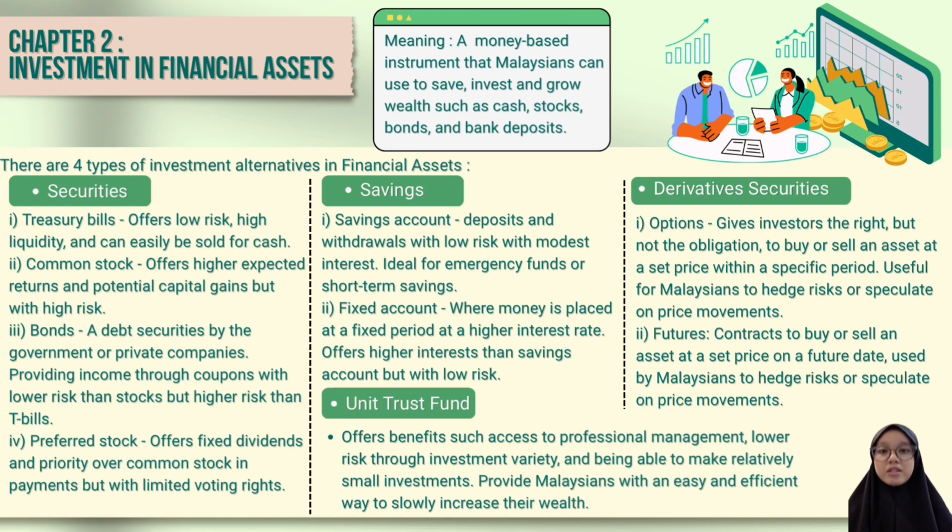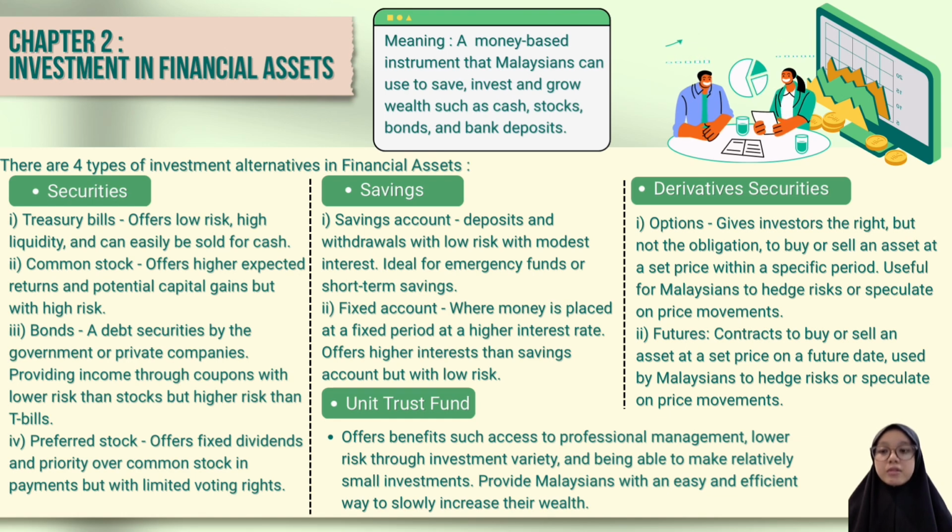The third investment alternative is derivative security that also has 2 types. The first is options that give investors the right but not the obligation to buy or sell an asset at a set price within a specific period, useful for Malaysians to hedge risk or speculate on price movements. The second is futures, which are contracts to buy or sell an asset at a set price on a future date, used by Malaysians to hedge risk or speculate on price movement as well.